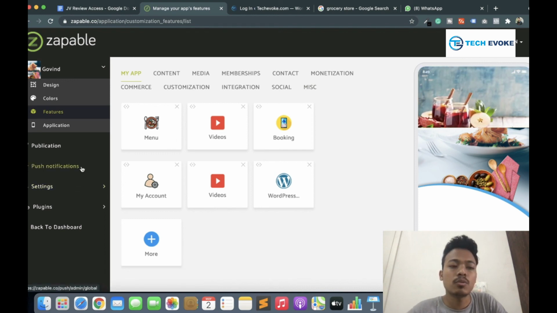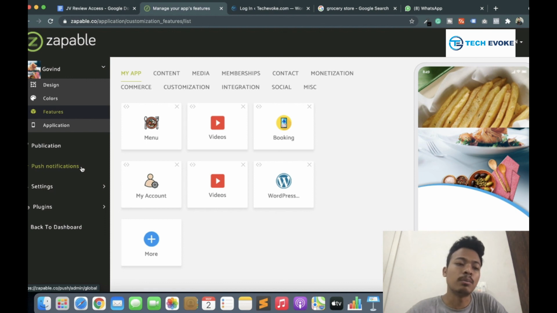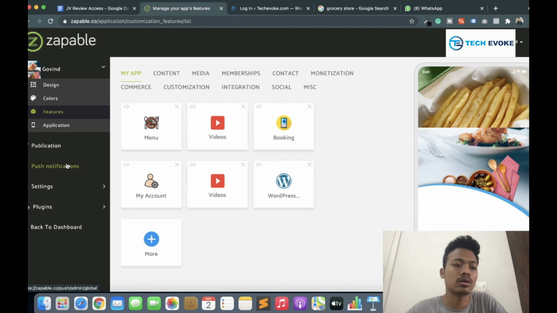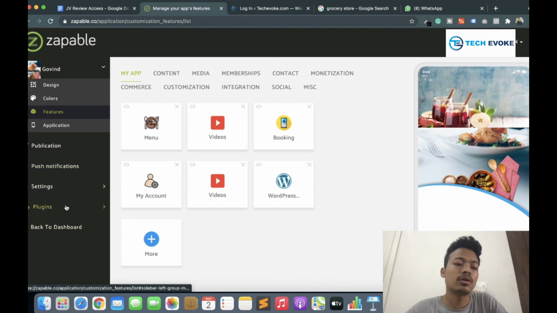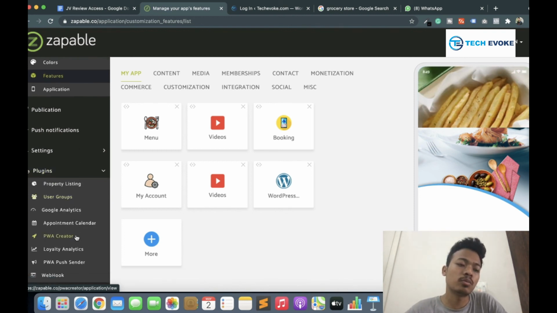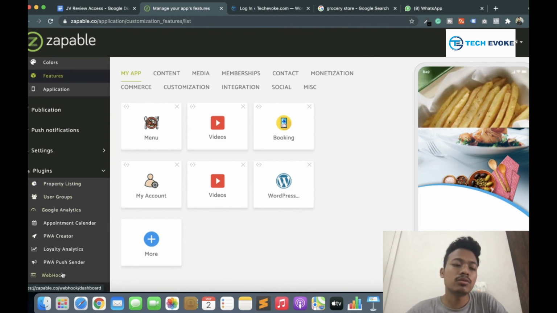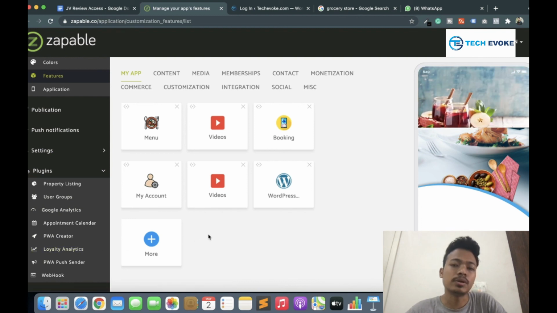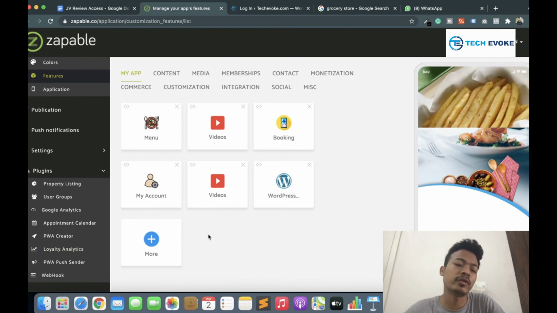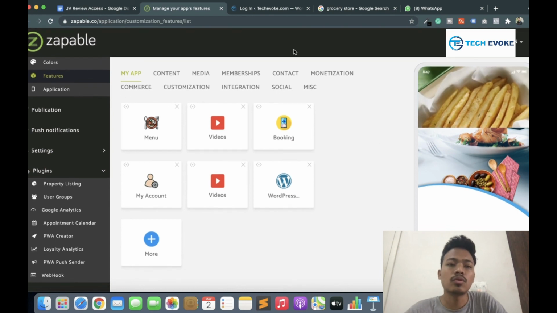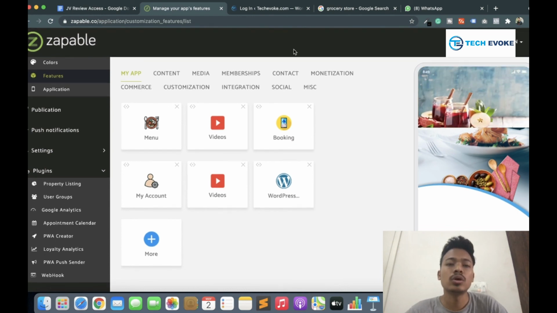You can send push notifications to your users, but for push notifications you have to publish your app once, then you can send the push notification. After it you can use more plugins here: property listing, user groups, Google Analytics. Okay, so these are the advanced features of Zappable. I cannot cover them in one video. In future I will give you a more authentic review of this Zappable. Okay, so that's it for you, and I am recommending you to buy this software.